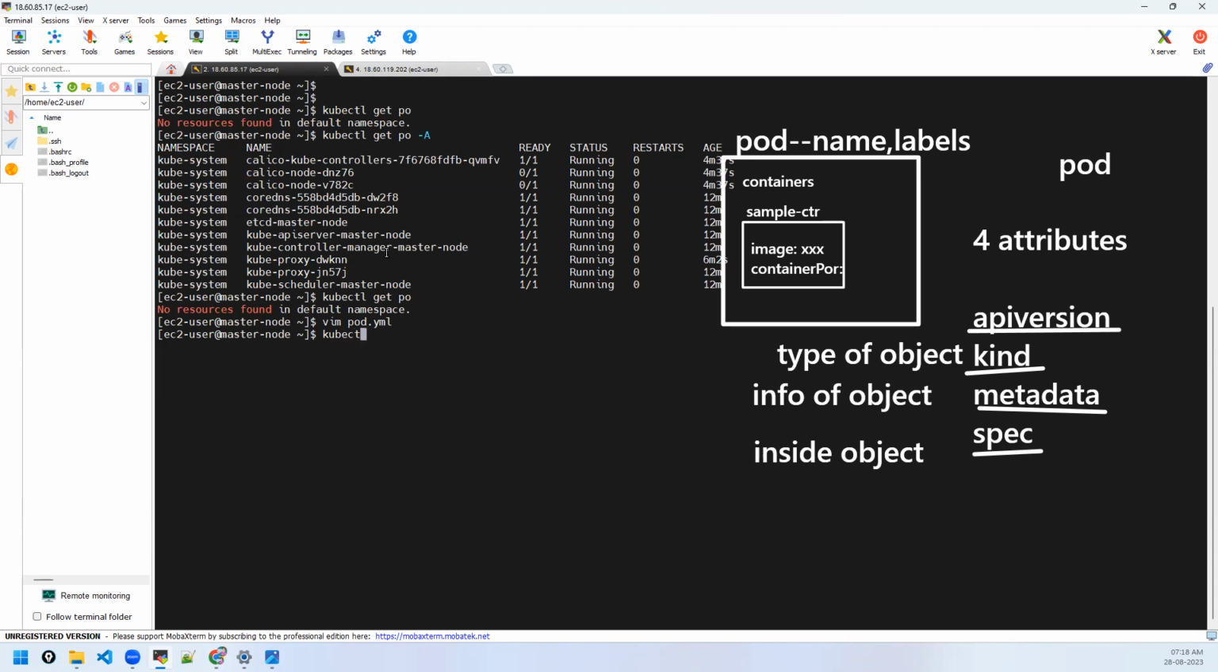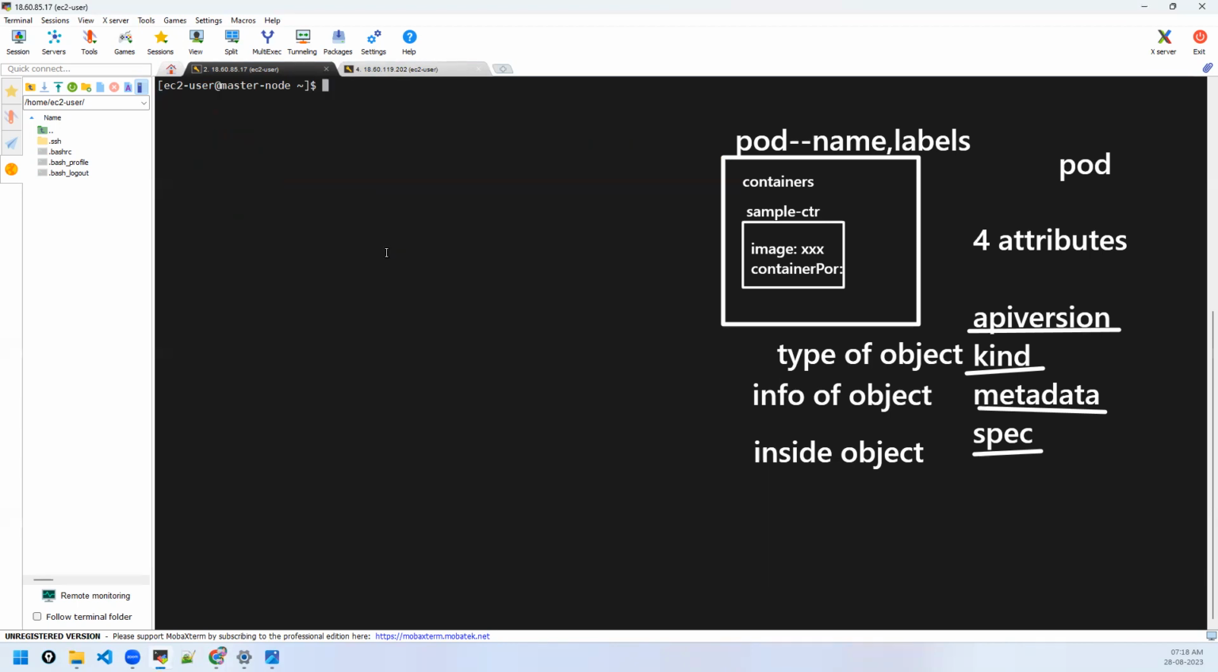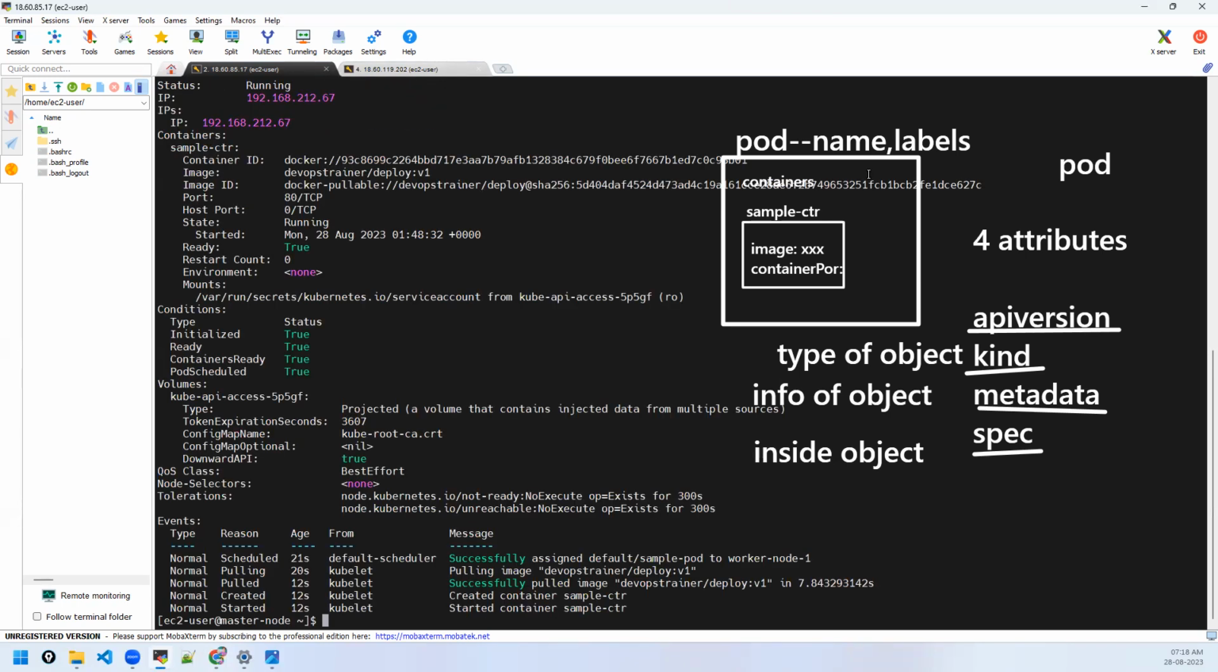Now apply the file. kubectl create if you are doing it for the first time. Pod.yml with -f and the file name. That's how you run the file. See, pod is created. kubectl get po or get pod. See, it's still in container creating state. Do you see that? Yes. If you want, see, now it went to running. Do you notice the status? Also, if you want to see more details, describe pod, right?